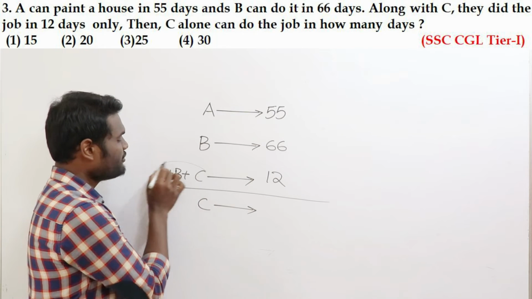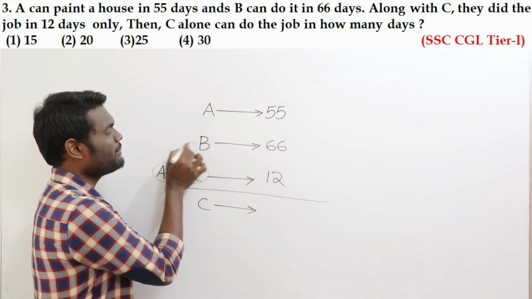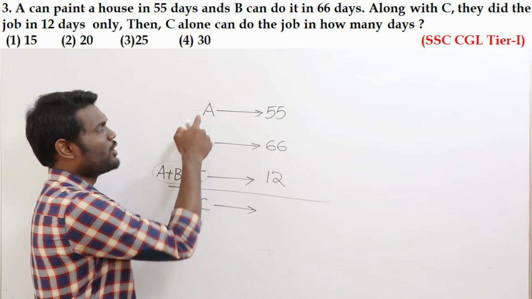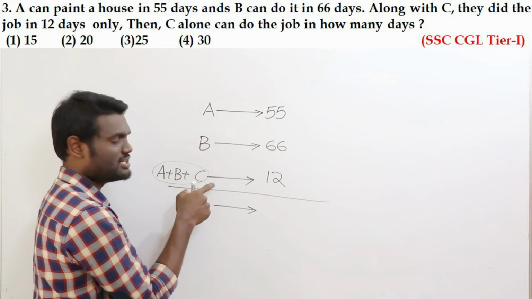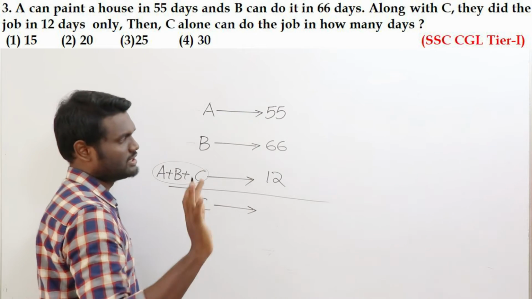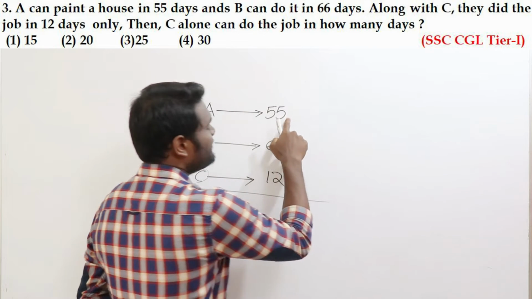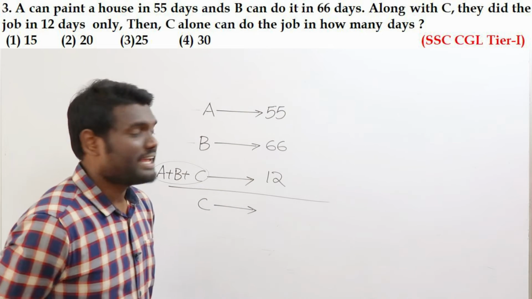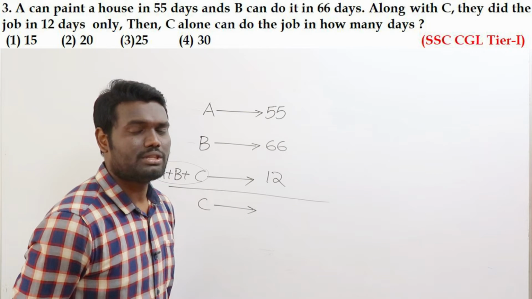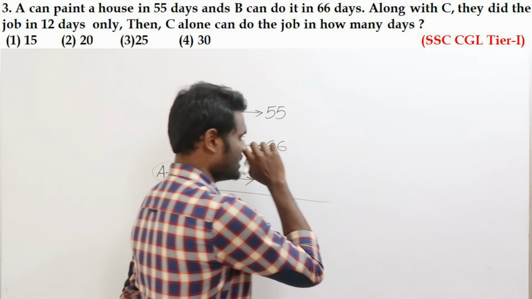Now if you look here, once you get A, B, C, you just need to subtract B and C. Sorry, subtract B and A. Once you subtract A, B from A, B, C, then automatically you come to know what C is. Yes, simple. Now look here: 55, 66, 12. Now taking the LCM for these numbers, maybe you think it is complicated. No, it's easy as well.